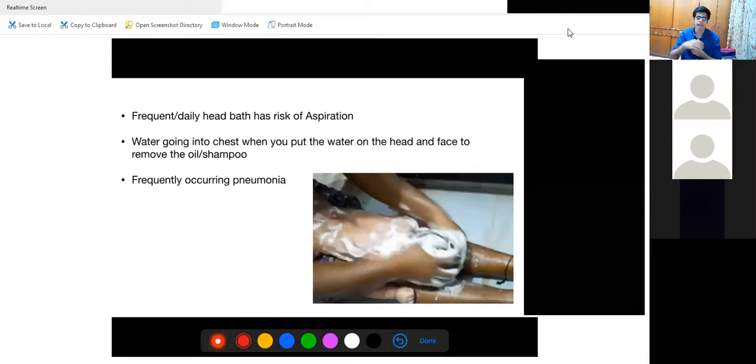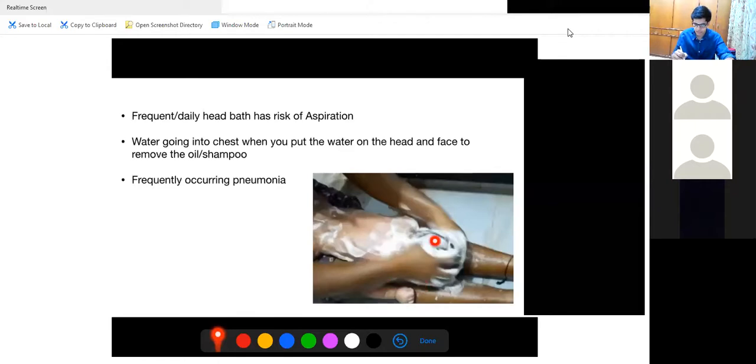And if you put oil on the head, too much water is applied to remove it, and there is a chance of aspiration. This water can go into the baby's lungs, because the baby cannot tell you to stop. If you look at the image in your slide now, this is the traditional way that we Indians give a bath.